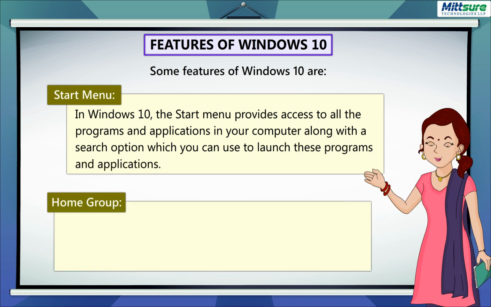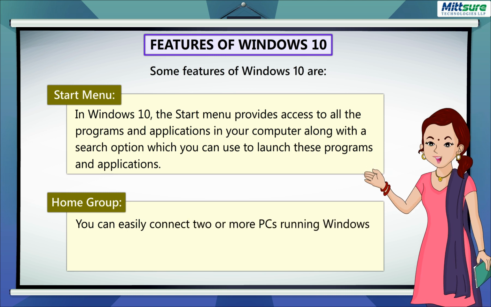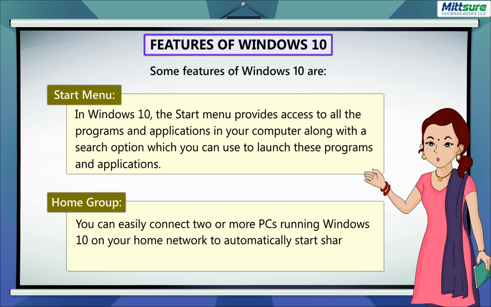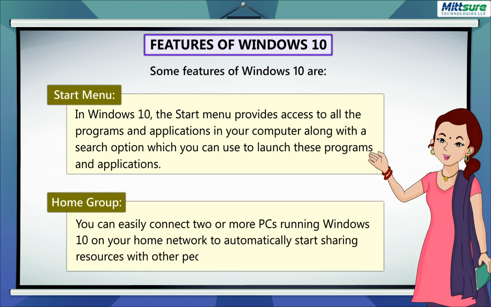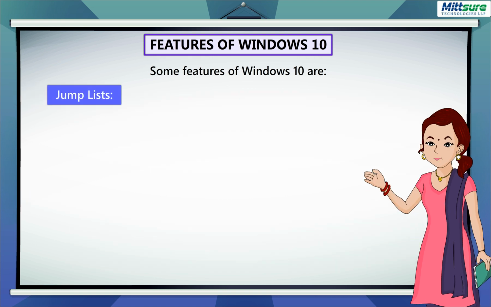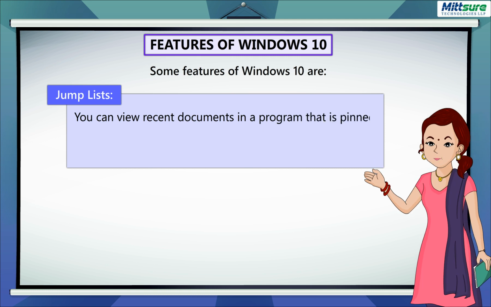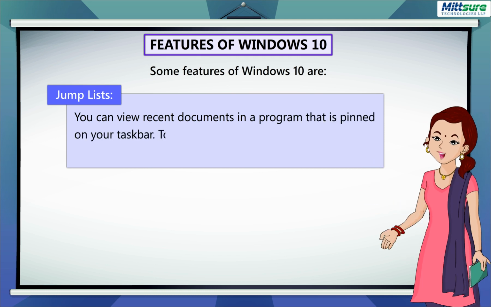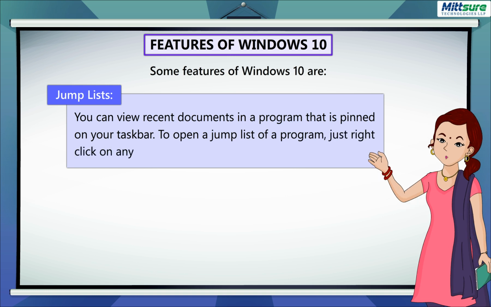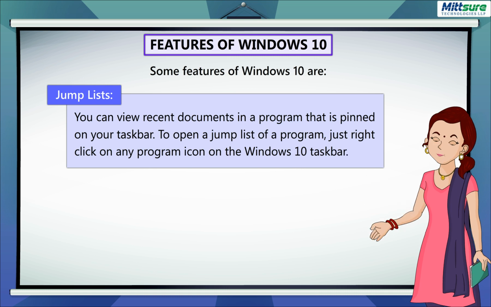Homegroup. You can easily connect 2 or more PCs running Windows 10 on your home network to automatically start sharing resources with other people in your home network. Jump lists. You can view recent documents in a program that is pinned to your taskbar. To open a jump list of a program, just right-click on any program icon on the Windows 10 taskbar.